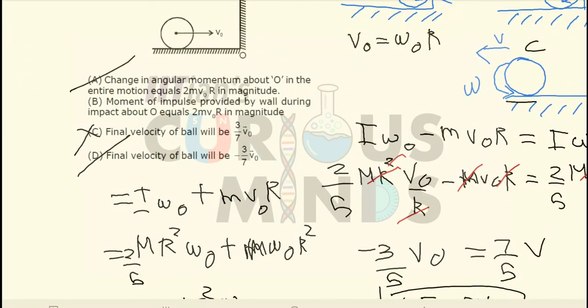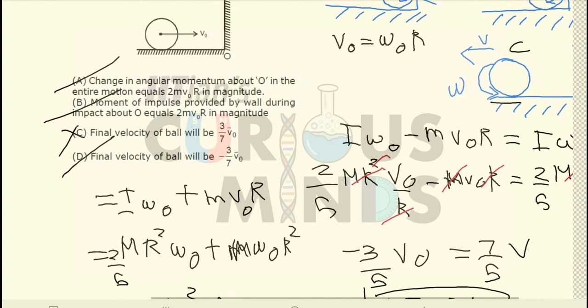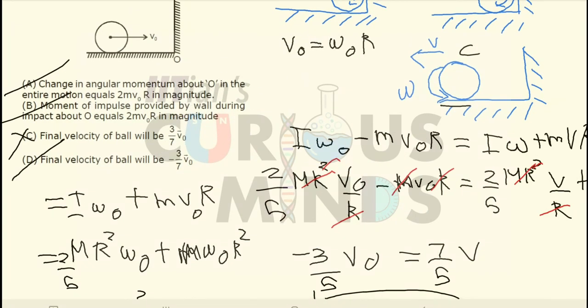Over here, let us find out the second. The moment of impulse provided by the wall at O equals m v naught r, okay, it is also correct. So option number A, B and D are the correct options. The second option can be directly derived from this, okay.